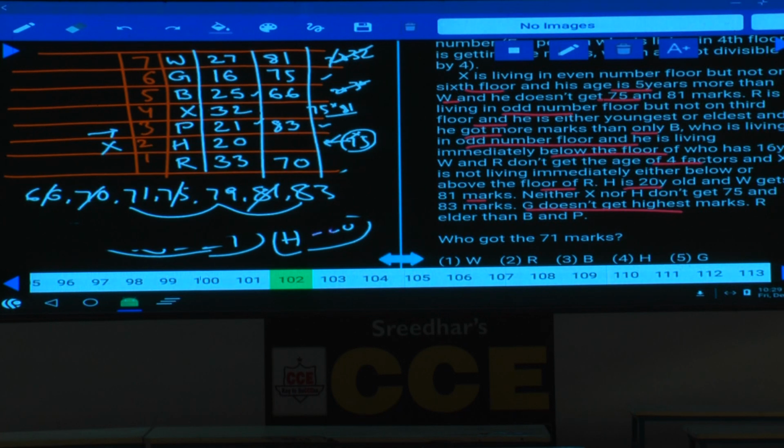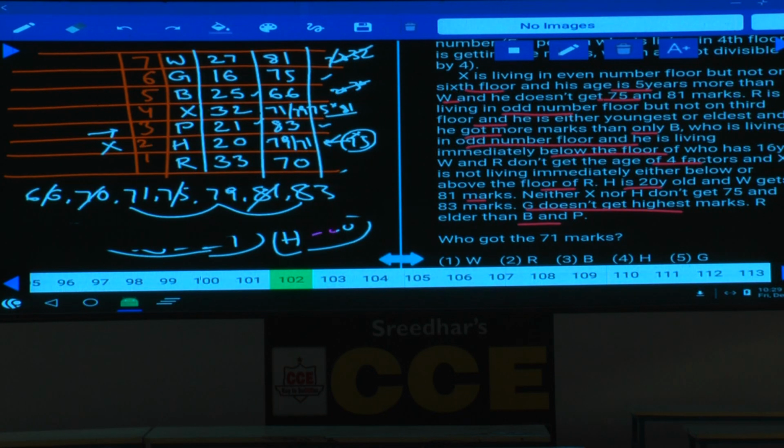Done with this? Then R is elder than both B and P. As R is elder than both, what are the marks of these two persons, X and H? It is not clearly given, because these two are prime numbers. If one is 71, then the other will be 79. Nothing has been specified about the marks of these two persons, X and H. Now this is the final arrangement.